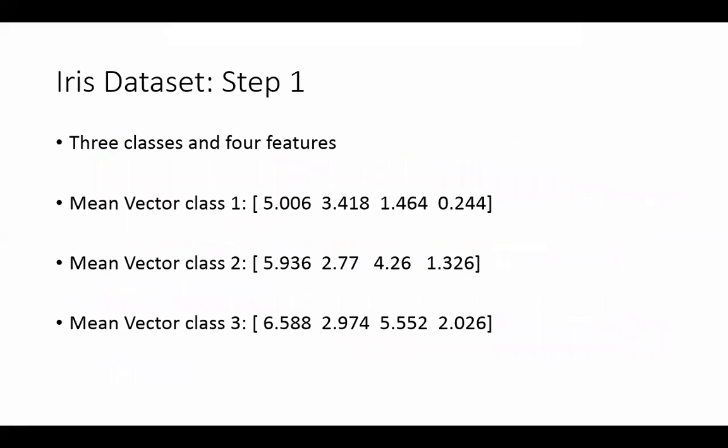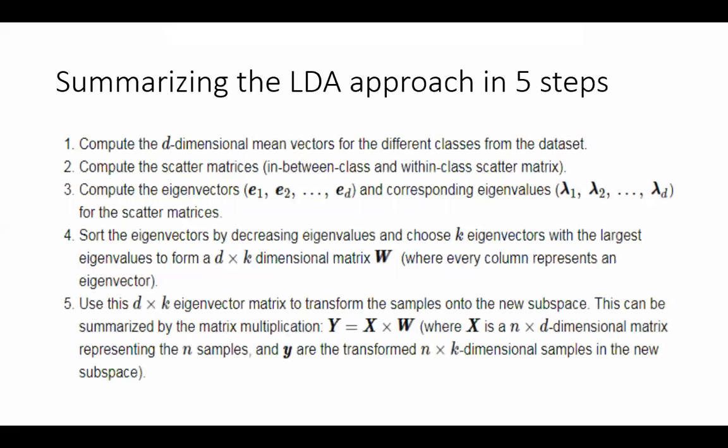Iris data set to aapko pata hai na, it's the most simple data set in Python. It has 3 classes and 4 features. 2 petal length के हैं, 2 sepal length के features हैं, and it has 3 classes of iris flowers जो भी है, ठीक है. So first I calculate the mean vector for each class. For each class, mind you, not for just one class.